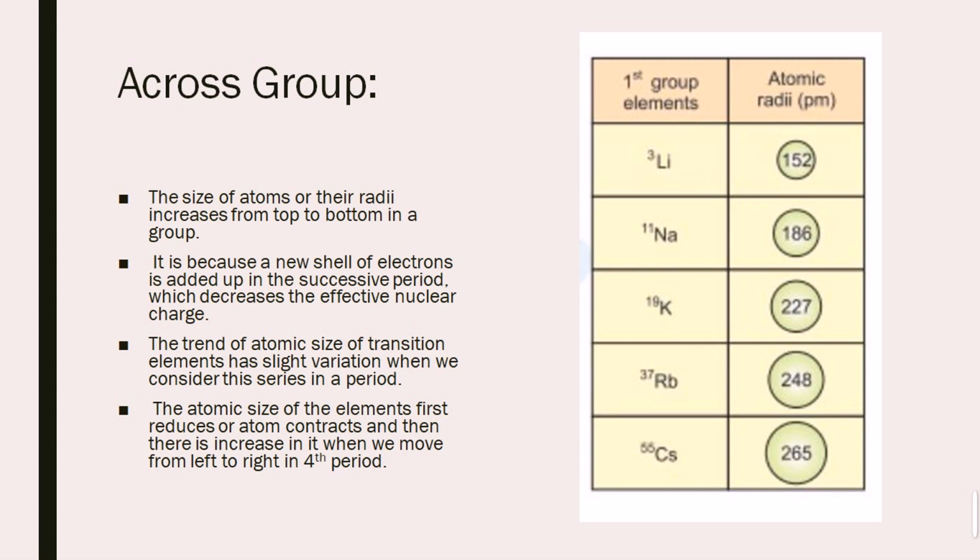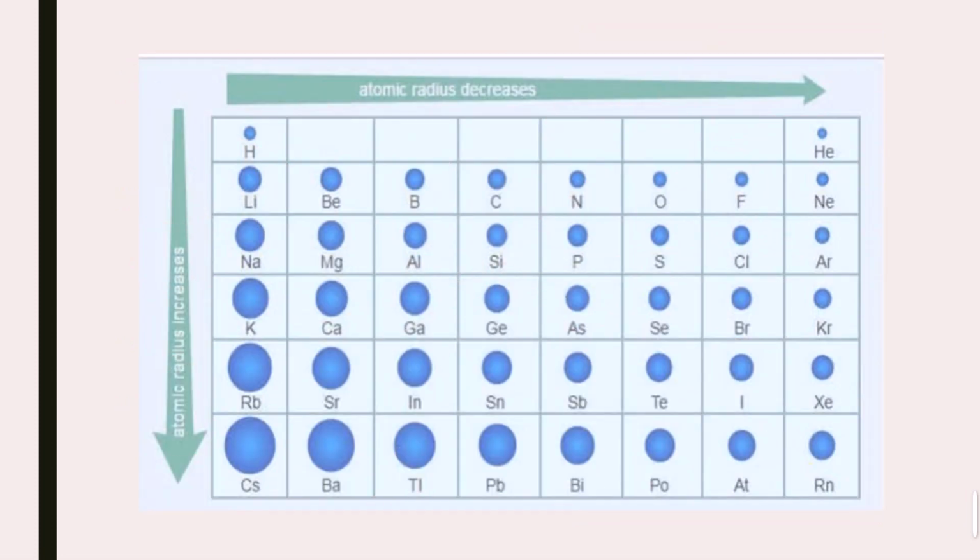As we move from top to bottom, the atomic size increases, and when we move from left to right in a period, the atom contracts. Here is a compact summary: the size increases from top to bottom in the periodic table, and the atomic radii of elements decrease from left to right.